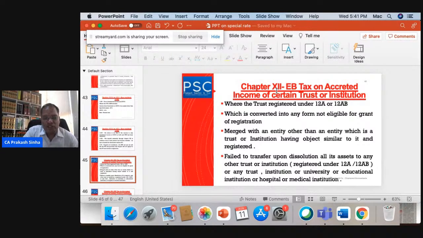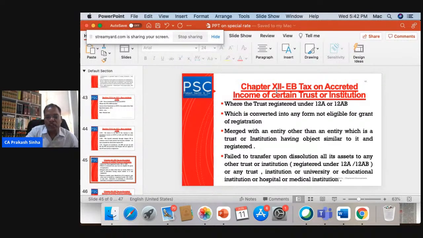So if the charitable trust has been converted into any form which is not eligible for grant of registration under 12A and 12AB, or it has merged with any entity other than an entity which is a trust or institution registered under 12A, or it has failed to transfer upon dissolution all the assets to any other trust.